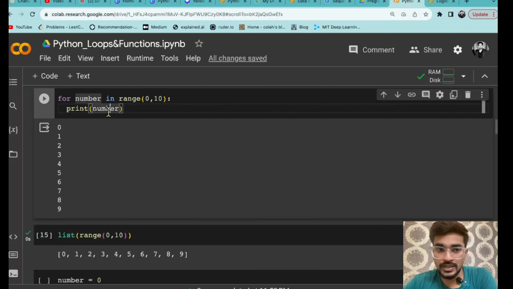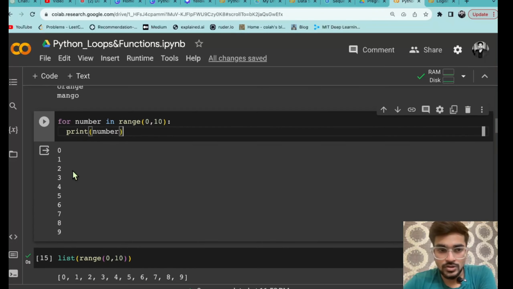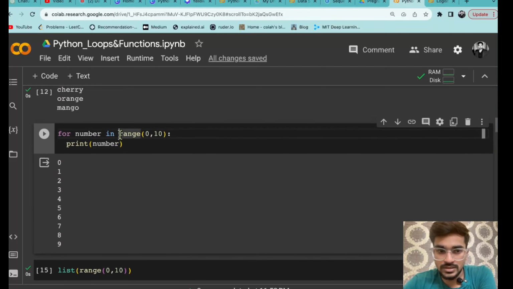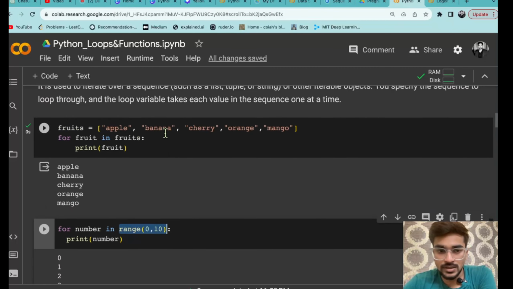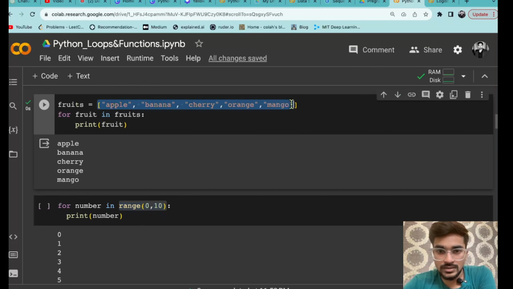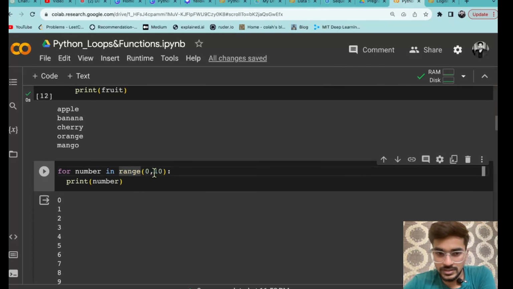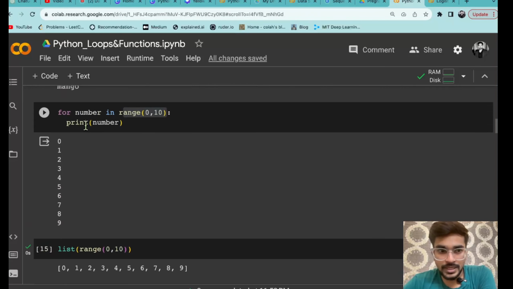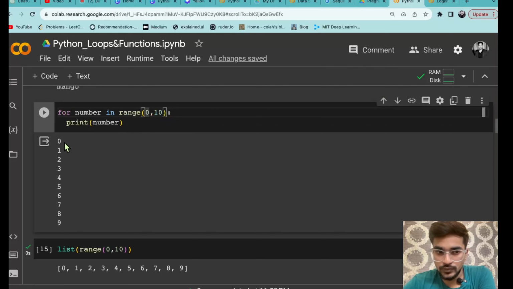So after each print it will change the line क्योंकि आपने एक बार जब 0 प्रिंट कर दिया, then again it is going to start the for loop from the next element. So it is taking 1 as the next element and it is again printing that. So line यहाँ पे आपका change हो जाएगा. So this is another type of iterable object that you have seen, that is called range function. So पहले आपने list को iterable लिया, then you are taking range function as an iterable और उस पर आपने for loop लगाया. Now मैंने यहाँ पे क्या किया था, like whatever the number I am printing that is starting from 0 to 10, that means less than 10 actually, from 0 to 9.